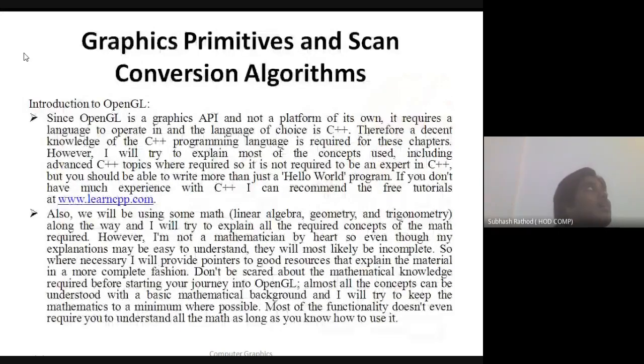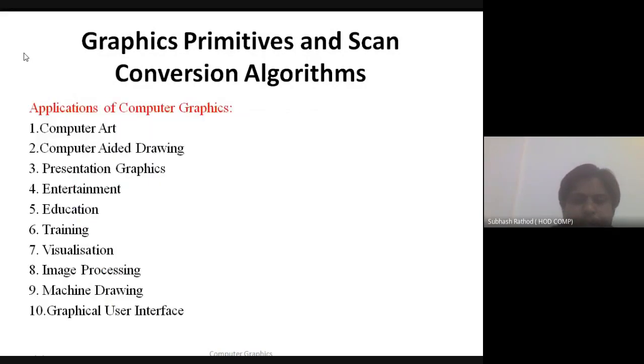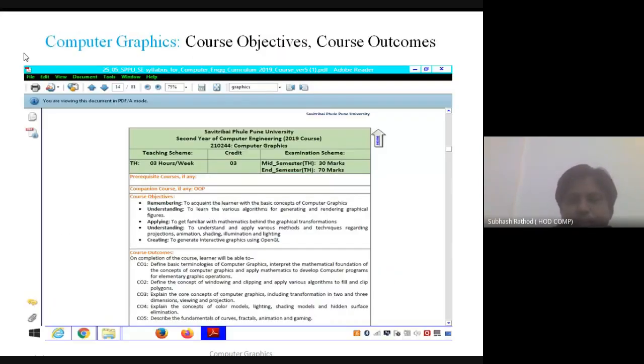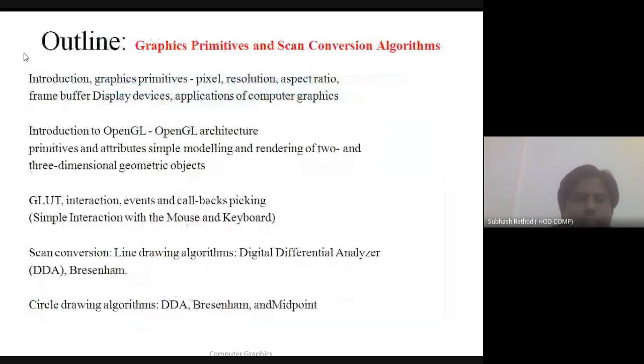Today the time is around 11, so we are at the conclusion part. In the first part today we are covering the first unit. How much time do we need for this unit? We need 8 hours to complete it, right? Going to the syllabus, this is the syllabus of this first unit.